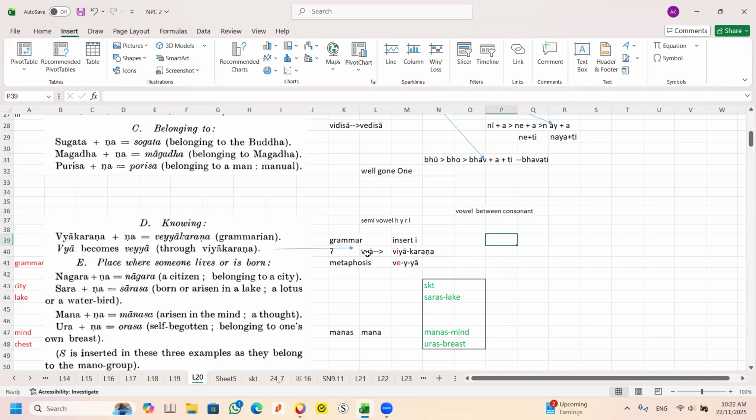So when you see two semi-vowels, normally you insert I in between.